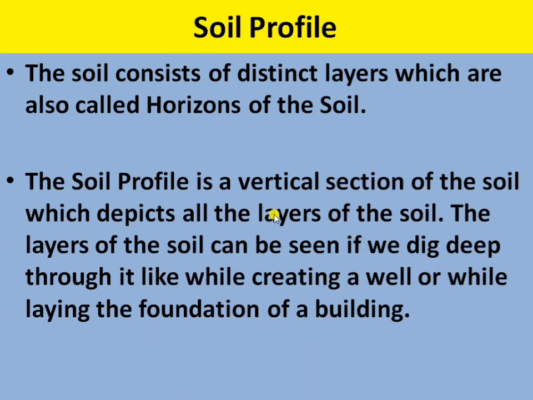A vertical section of a well-developed soil shows the presence of distinct layers called horizons. Next, the sequence of the horizons from the surface downward, or the vertical layer structure of soil, is called soil profile.